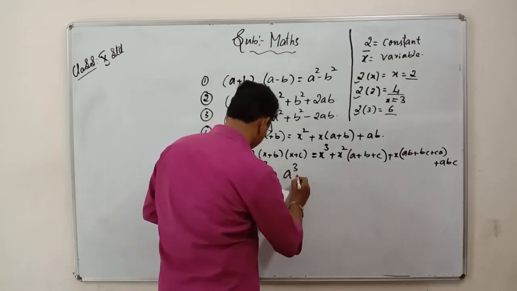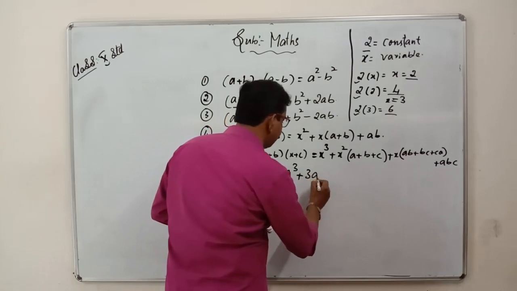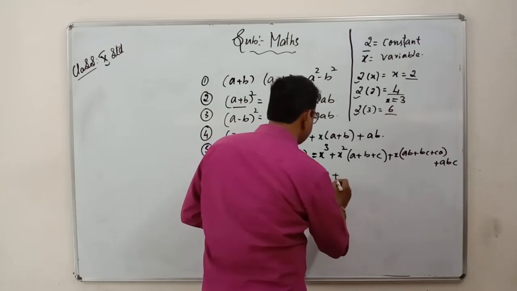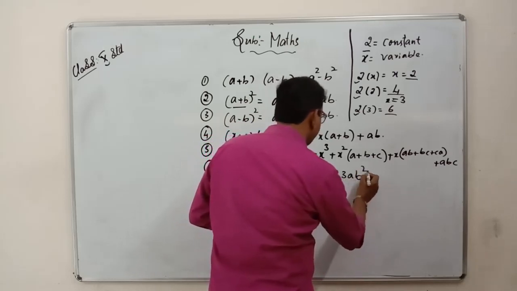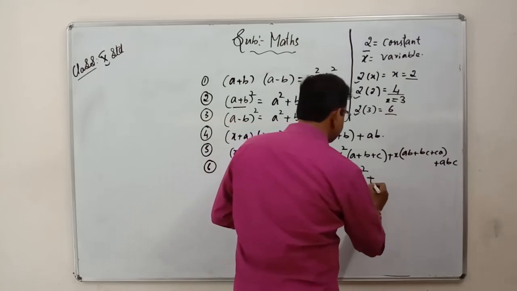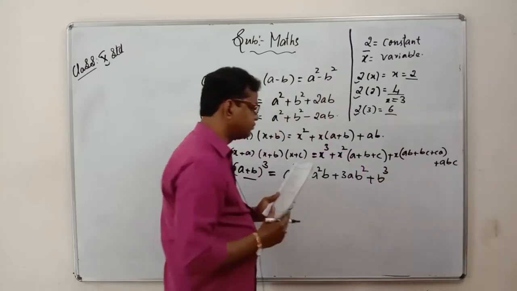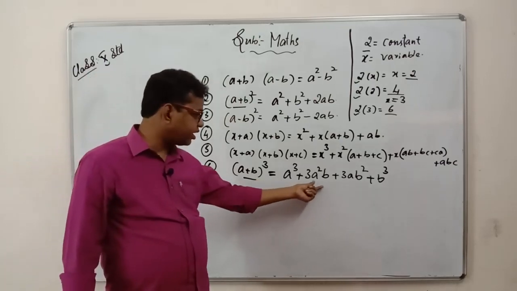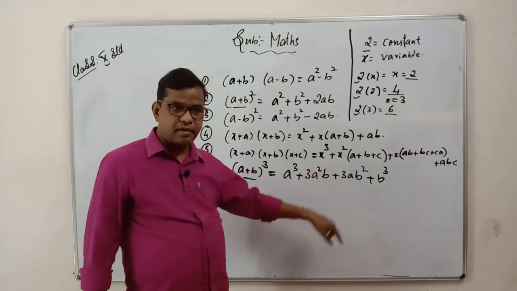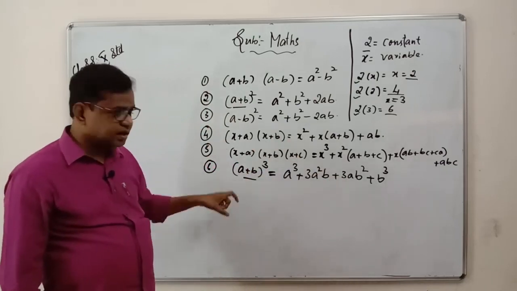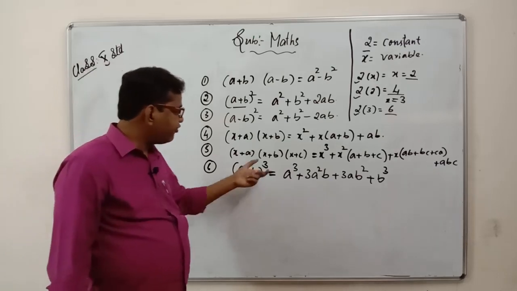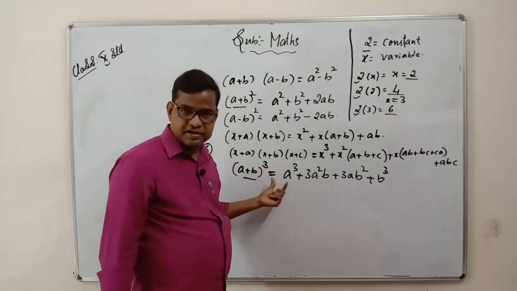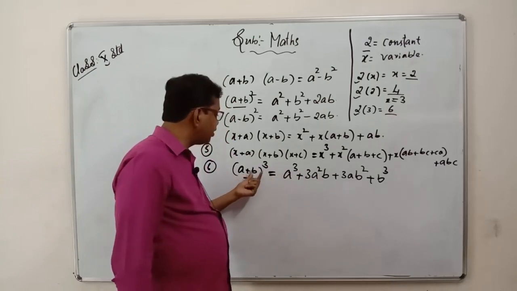So (a plus b) whole cube is a cube plus 3a square b plus 3ab square plus b cube. While doing the problems in 10th standard, we may change the formulas also, because if b cube comes here, it becomes minus b cube, then the formula goes (a plus b) whole cube minus b cube.